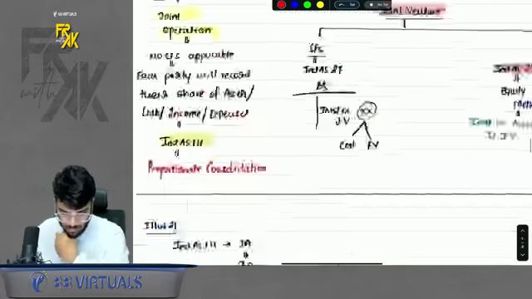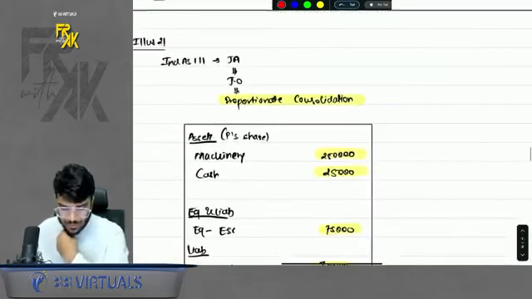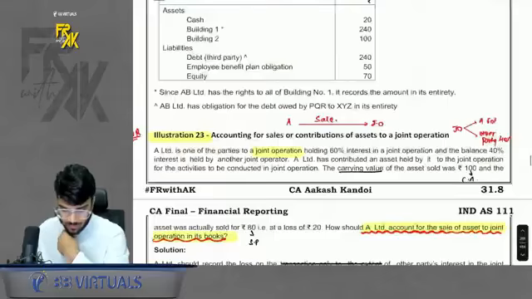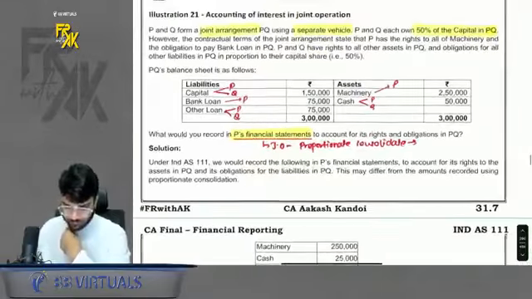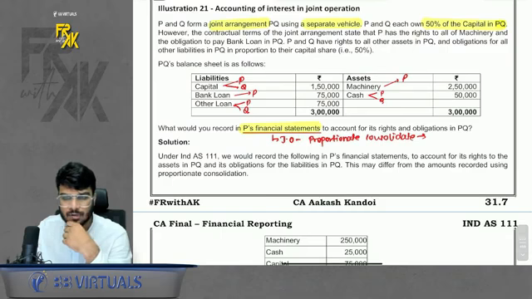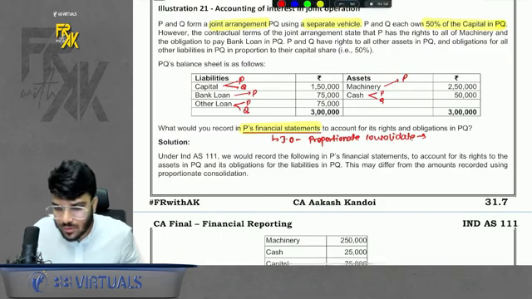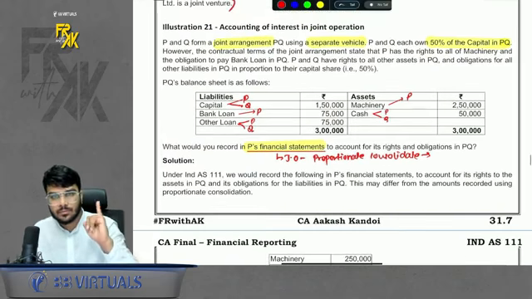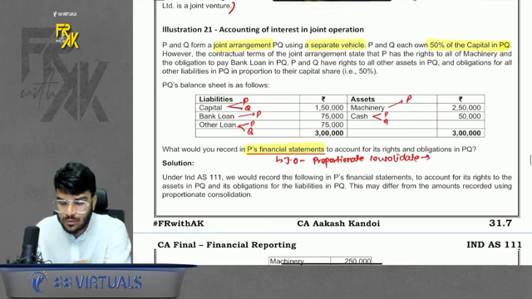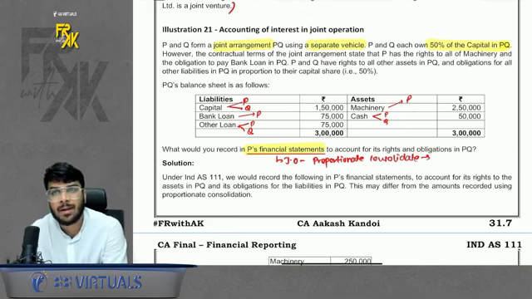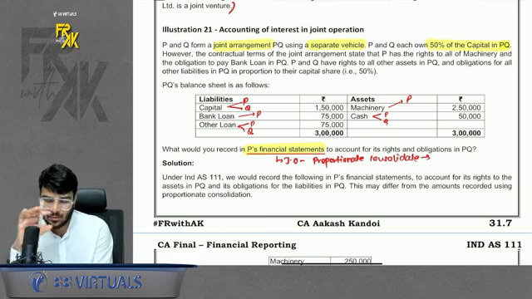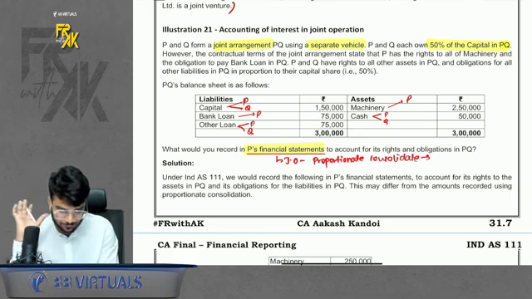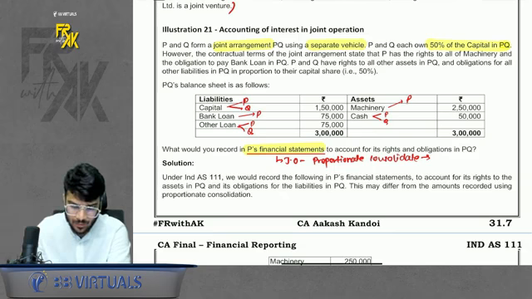How about a good quick recap on the questions? I'm starting the revision of questions also. Let's start the revision of questions in 3, 2, 1 and go. So in the previous part we discussed the concepts of joint arrangement. Now, apart from the basic theory questions which we have done in the concepts directly, focusing more on the